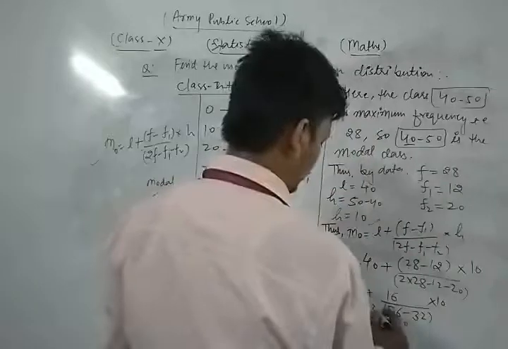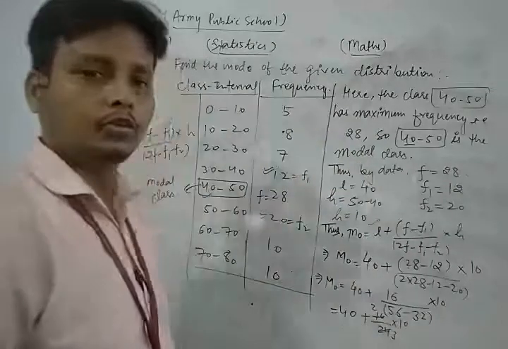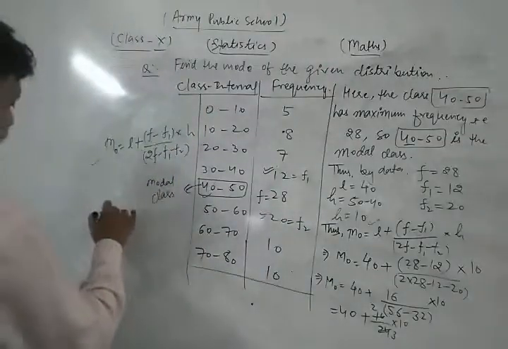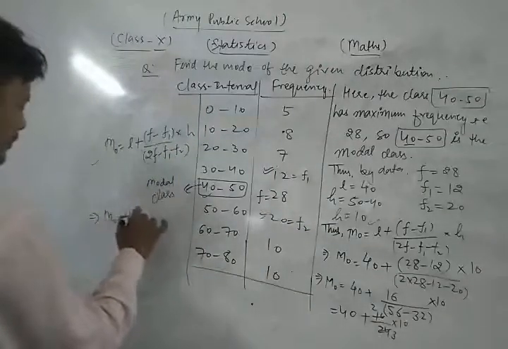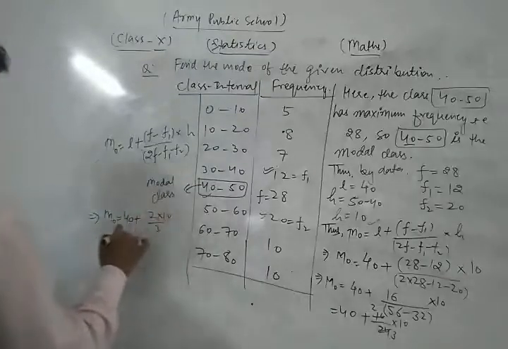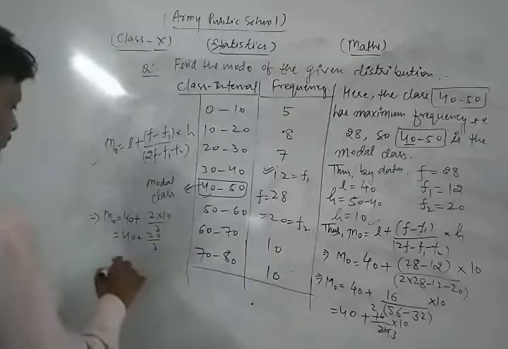So 16 upon 24 is 2 upon 3, into 10. So the mode of the given data is 40 plus 2 into 10 upon 3, so 40 plus 20 upon 3.